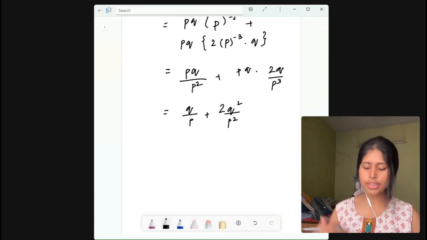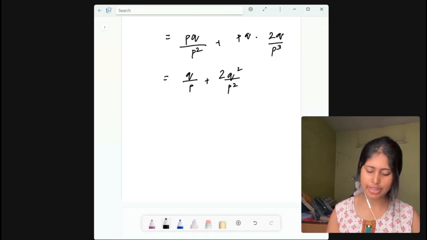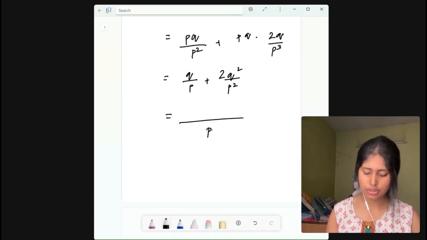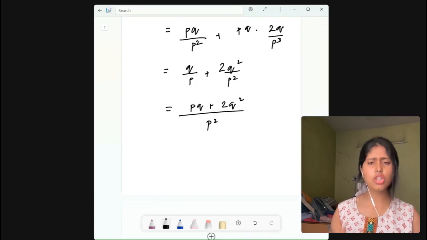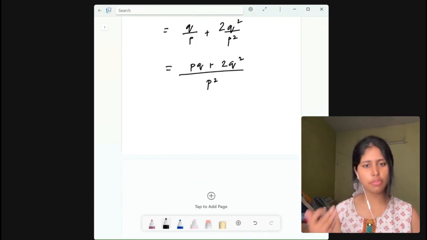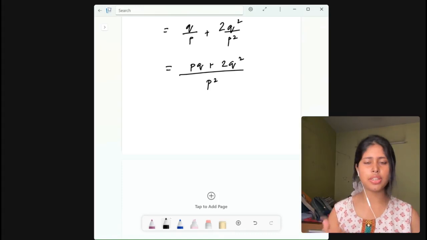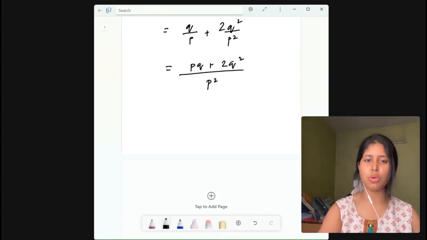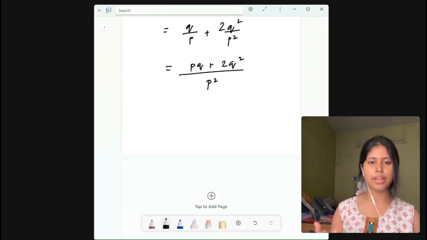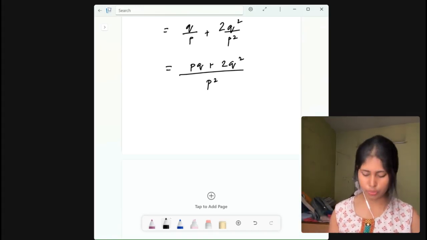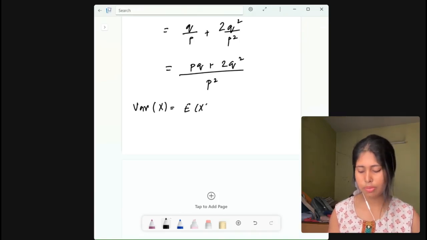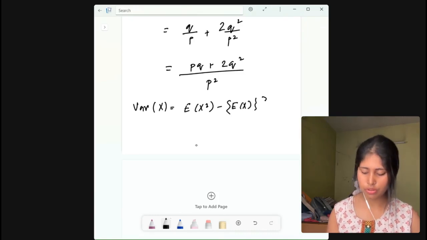All right, then what you need to do, take LCM, p square, pq plus 2q square. So this is what you get for expectation of x square. Now if you have to find the variance, then what you need to do: expectation of x square minus expectation of x whole squared, right? So now write variance of x will be expectation of x square minus expectation of x whole squared.